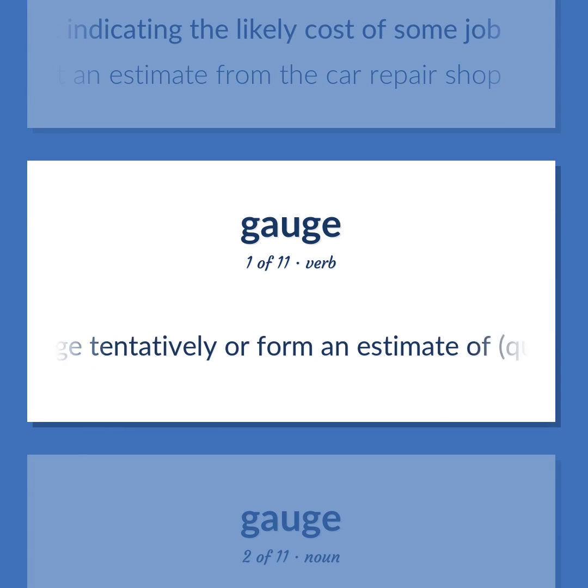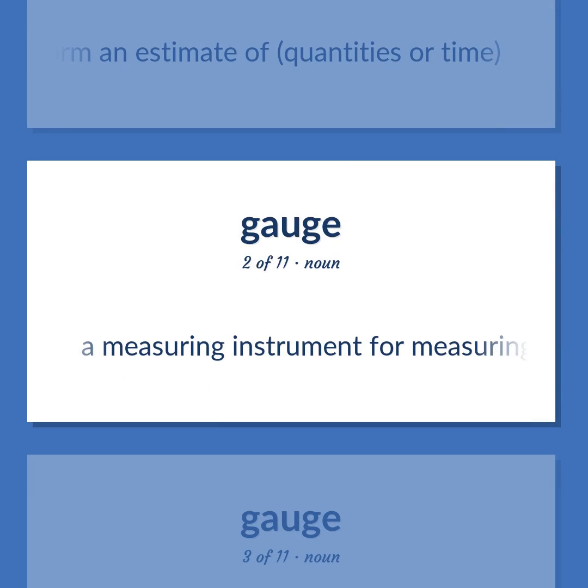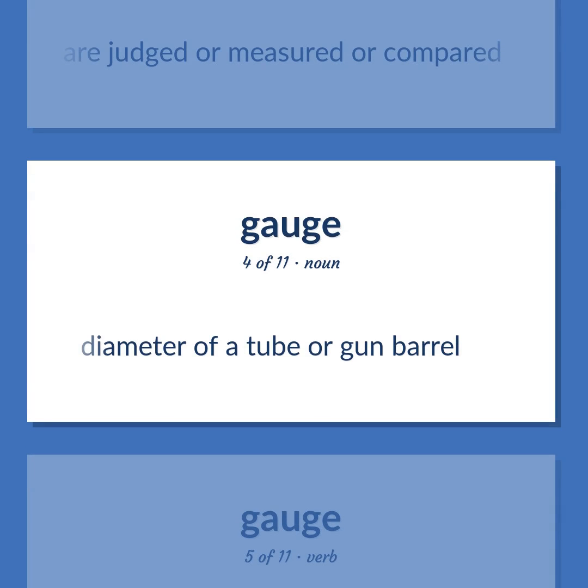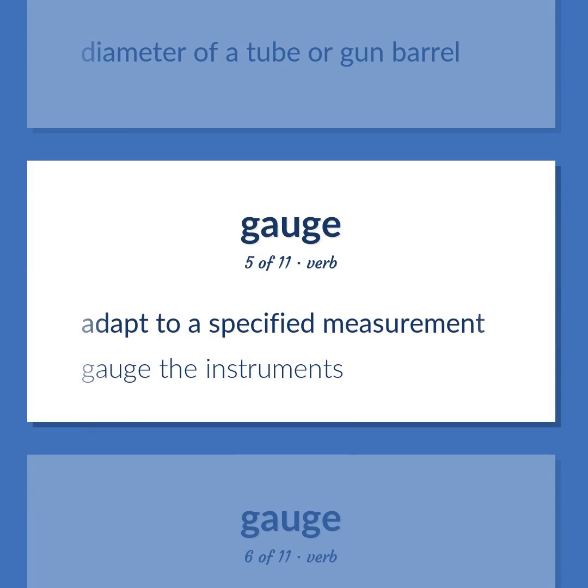Judge tentatively or form an estimate of quantities or time. A measuring instrument for measuring and indicating a quantity such as the thickness of wire or the amount of rain, etc. Accepted or approved instance or example of a quantity or quality against which others are judged or measured or compared. Diameter of a tube or gun barrel. Adapt to a specified measurement. Gauge the instruments.